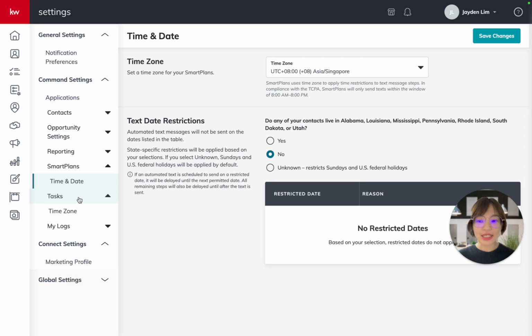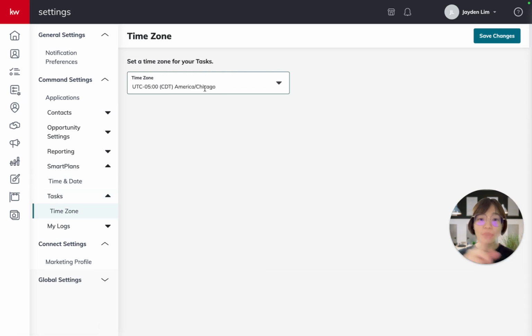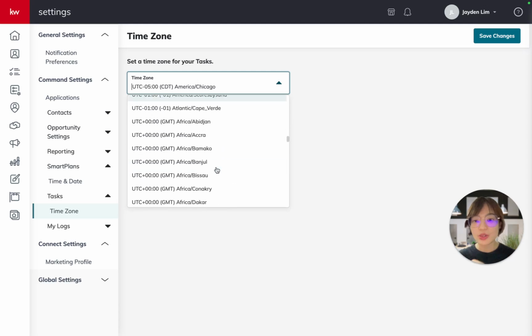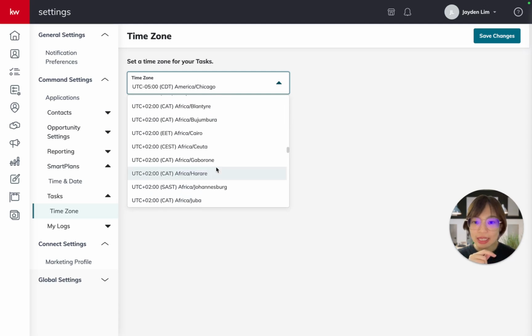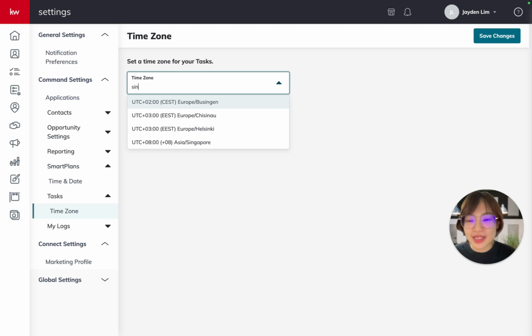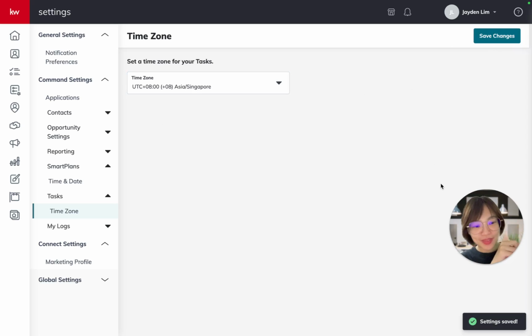Next will be the task here on the left panel. Again, go to time zone. So the time zone is not in Asia again. So we want to make sure that it's in Asia, Singapore. So let's just look for that again. You can just type Asia here. Or you could just type Singapore, yeah, to look for it. So once you found it, again, remember to click Save Changes at the top. And at the bottom, you see the notification that says settings saved. So once that's done, we are good.